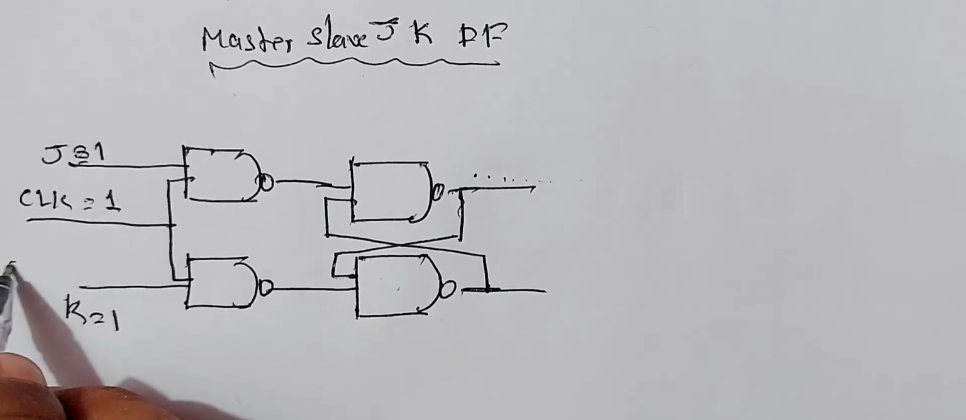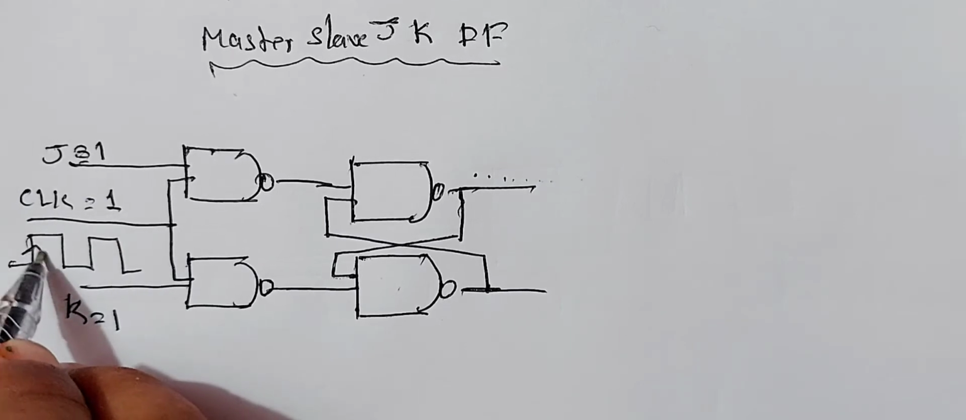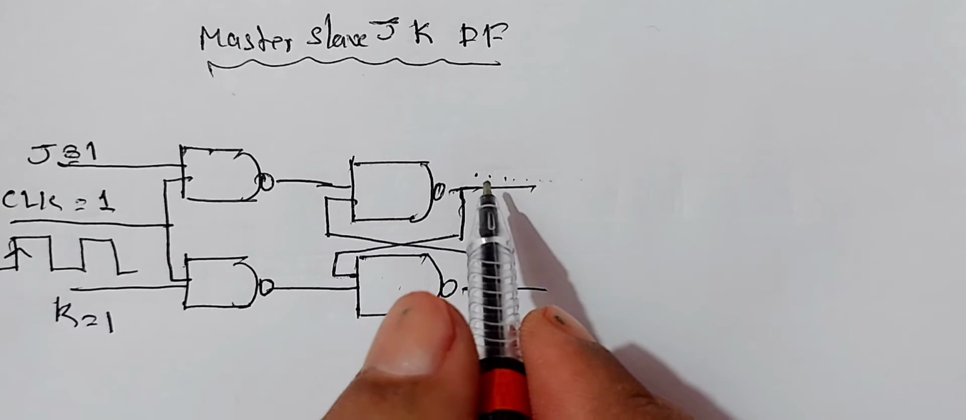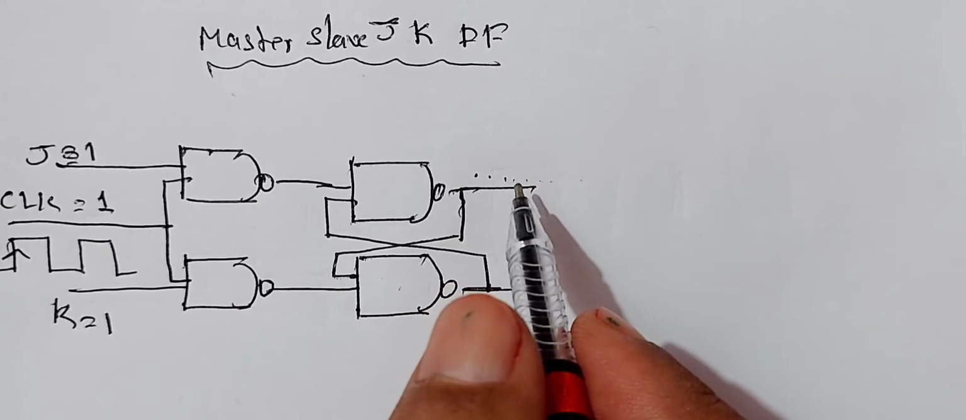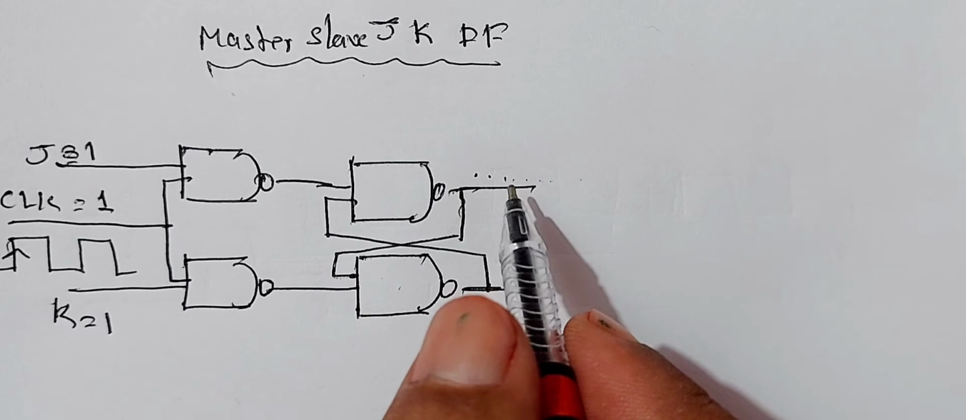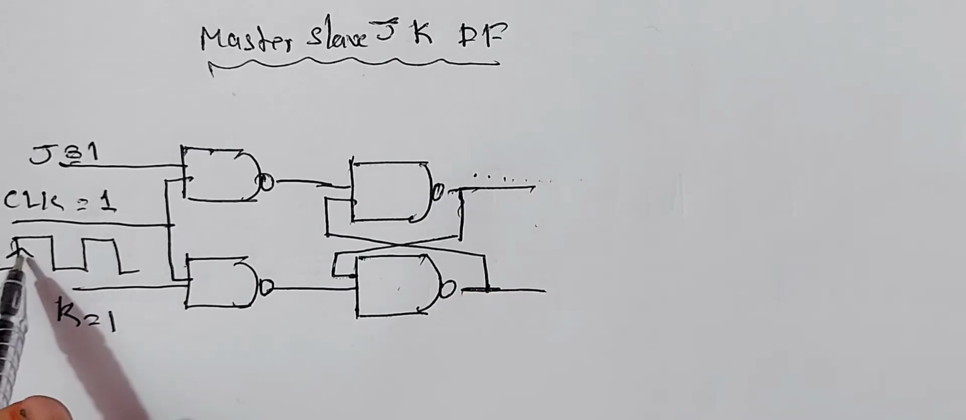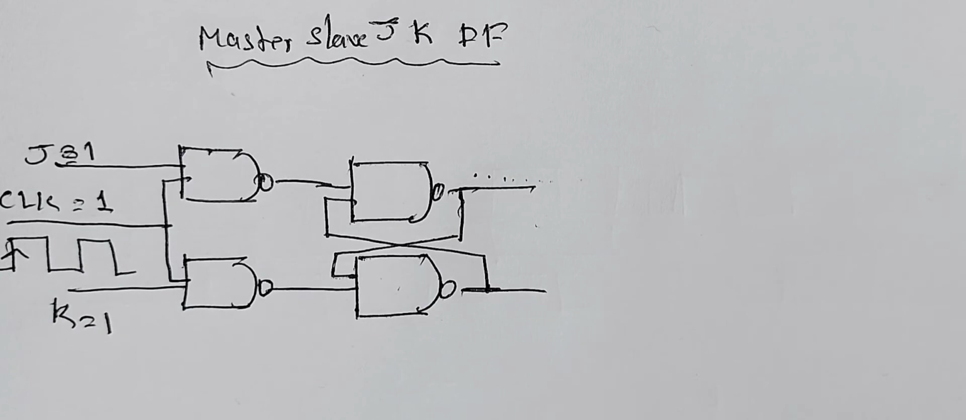That is, if you take a clock pulse in this manner, up to this duration, there is a continuous change from 0 to 1, 1 to 0. This continuous change from 0 to 1, 1 to 0, with a period equal to the duration of the input clock pulse, is called race around condition. Now we will remove this race around condition.